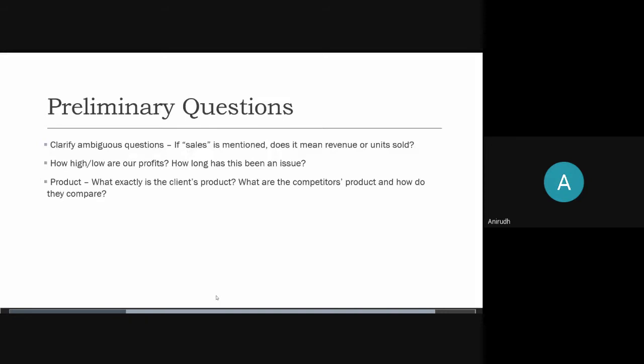You should never assume. So you should clarify what kind of product the company deals in. Also, you should know what the competitors' products are and how they compare to our products.